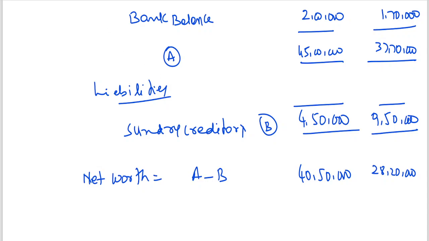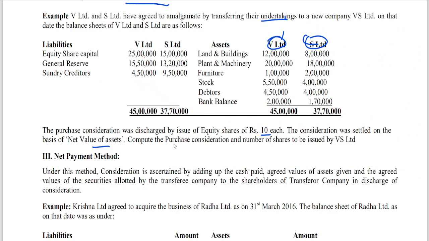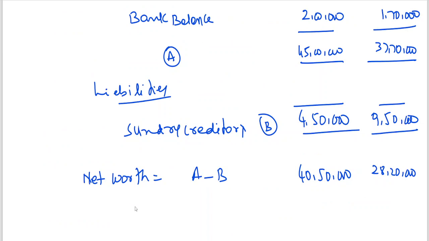Now he is also asking the question: number of shares to be issued. The purchase consideration was discharged by issue of equity shares of 10 rupees each. So here the issue price is at par value. Number of equity shares is equal to, net worth, which is nothing but purchase consideration, my dear friends.